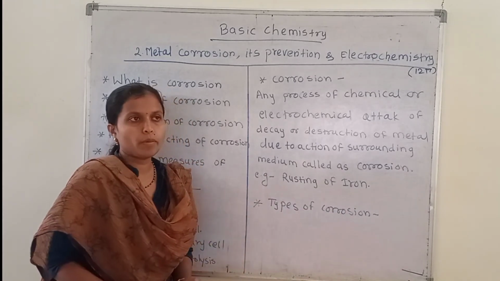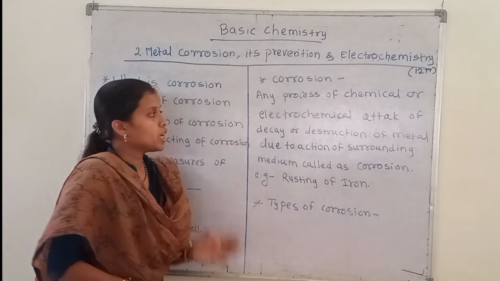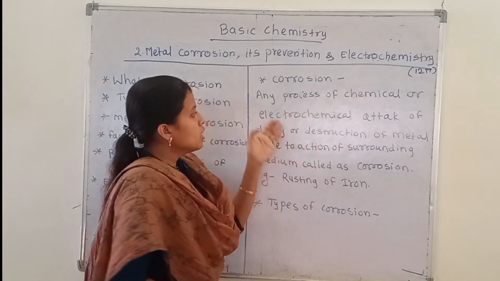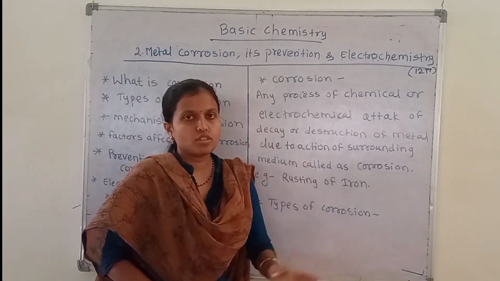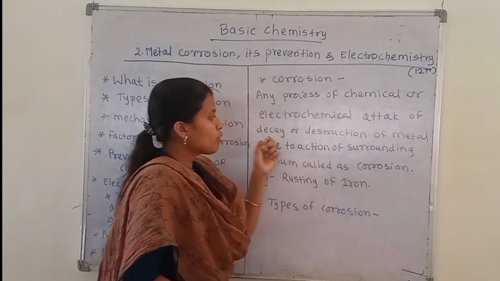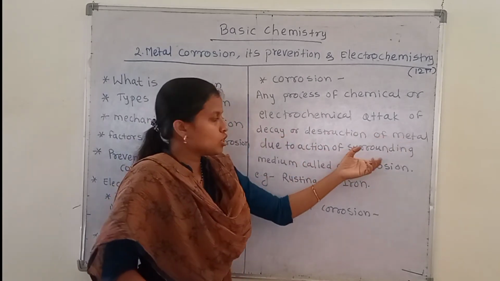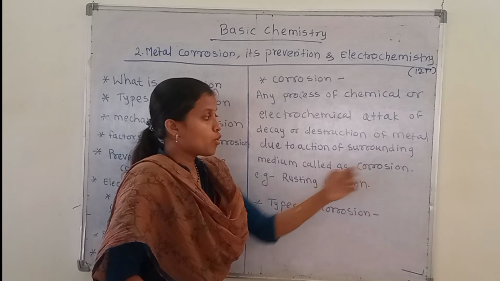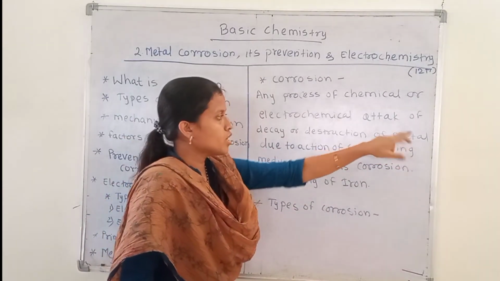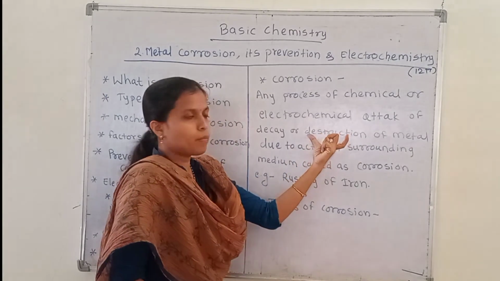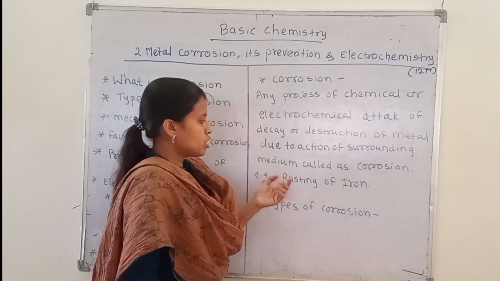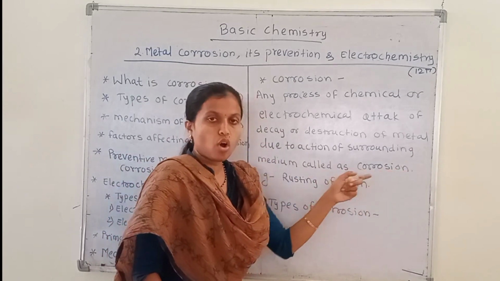So the proper definition of corrosion is any process, chemical or electrochemical, of decay or destruction of a metal surface due to the action of the surrounding medium, meaning the surrounding medium containing different gases which attack this metal surface. Then the destruction or decay of the metal is carried out. This process is called the corrosion of the metal.